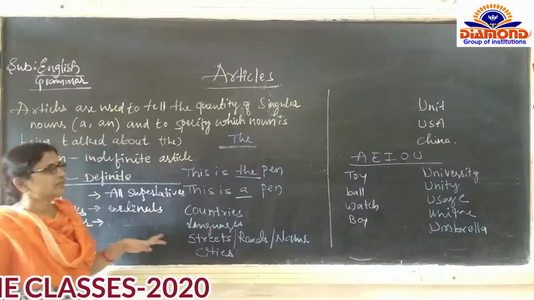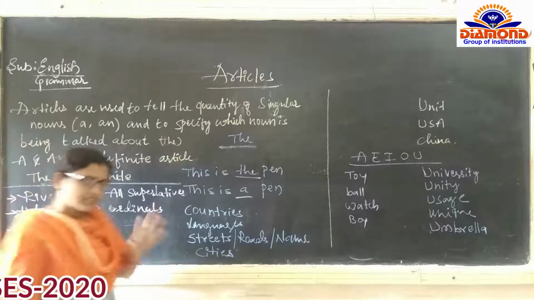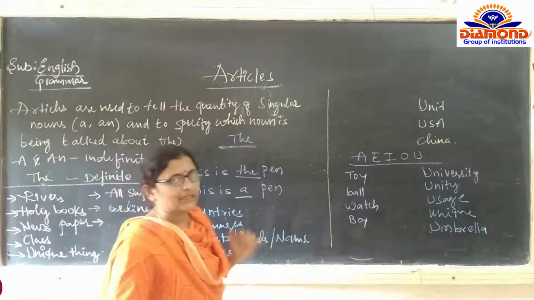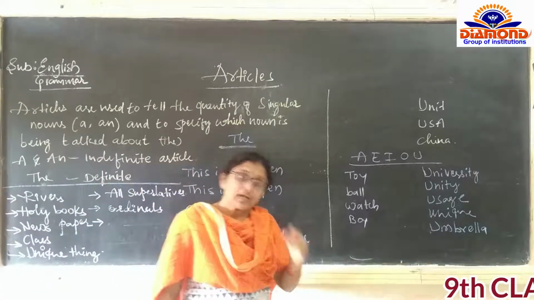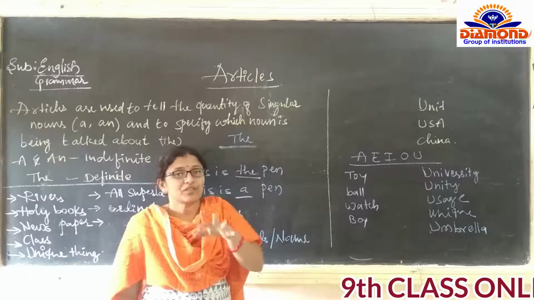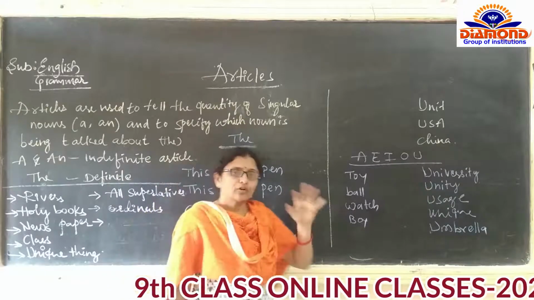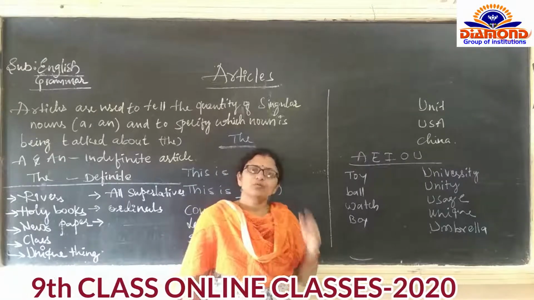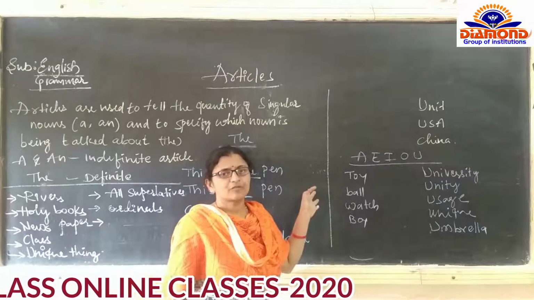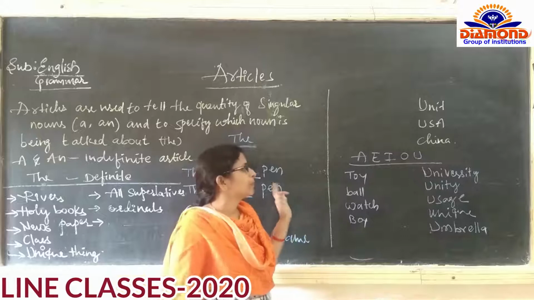It's a basic. We know some of the points in the article, but some of the points are very confusing. And in competitive exams also, one question is compulsory from the articles.